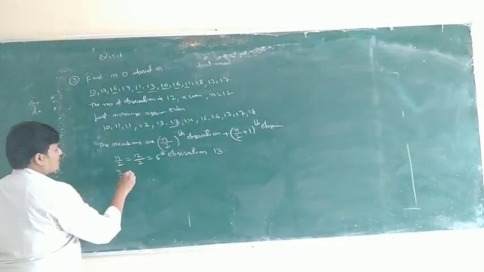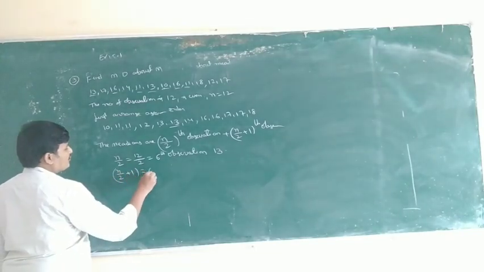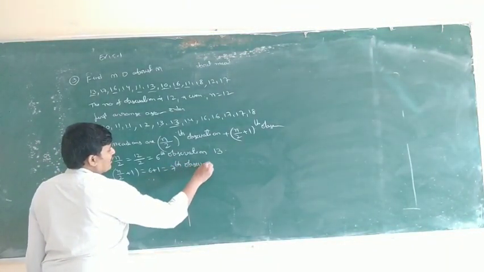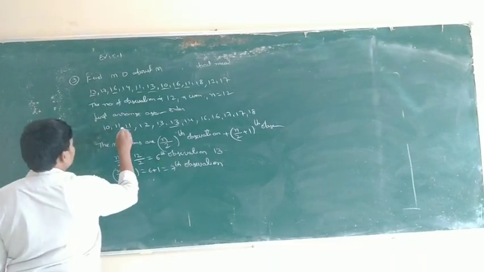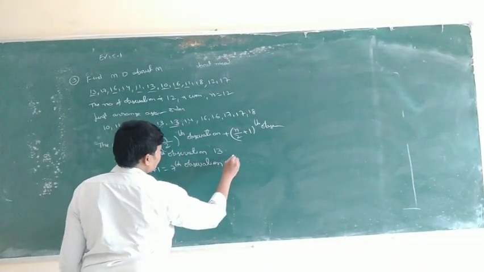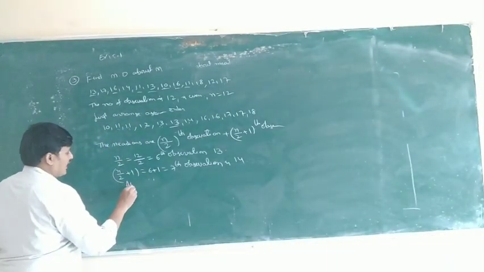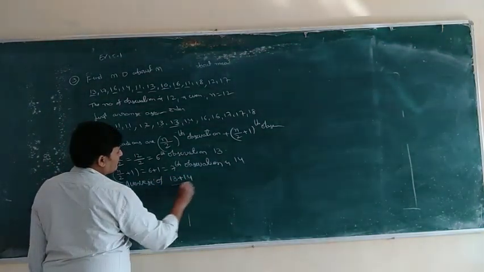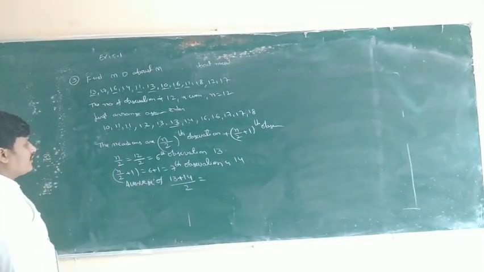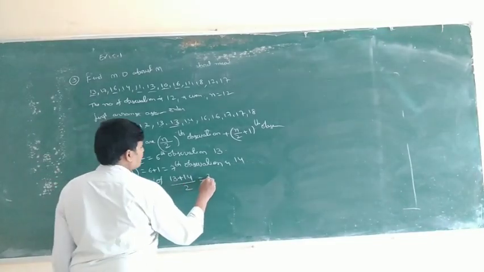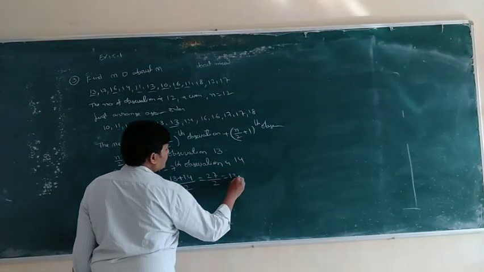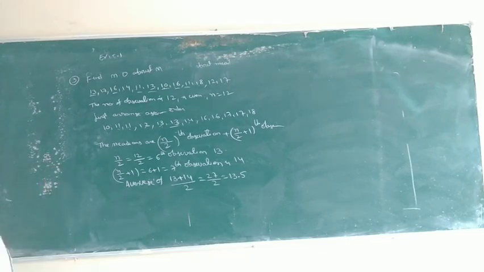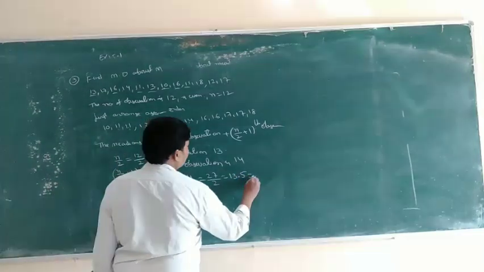Next, n by 2 plus 1 is 6 plus 1, the 7th observation, which is 14. So the average of 13 plus 14 by 2: 13 plus 14 is 27, and 27 by 2 is 13.5. So this is the median, called M.